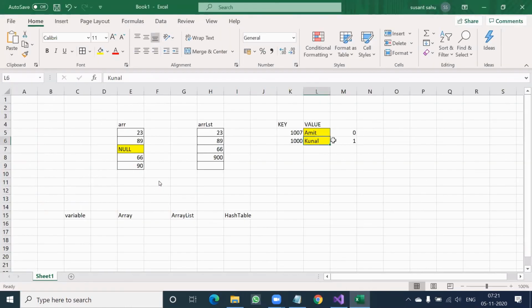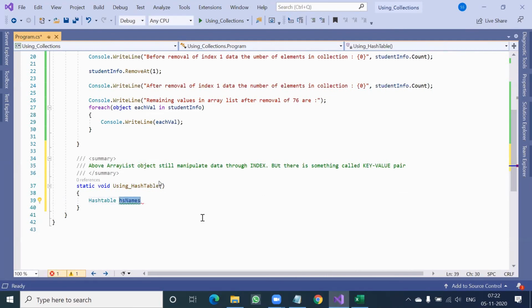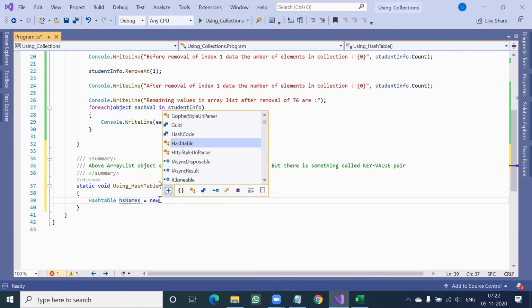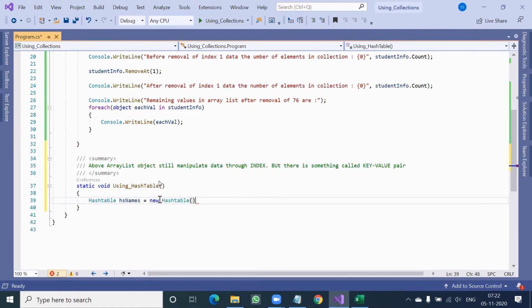Suppose you want to store name as well as his marks as well as his examination result, etc. Then you can name it as student also, no problem. HS student. I said HS names equal to new Hashtable, because after all it's a class only, right? So creation of the object is always like this only, class name obj equal to new class name.